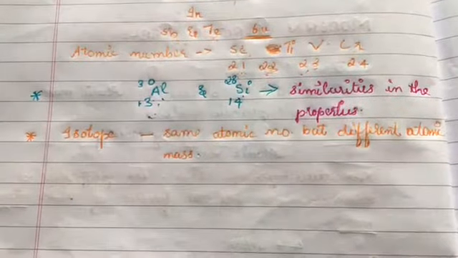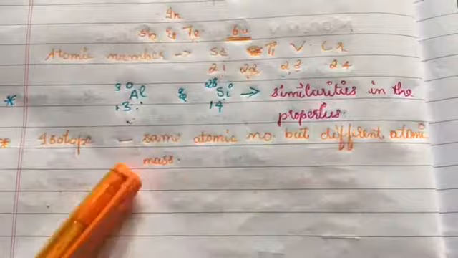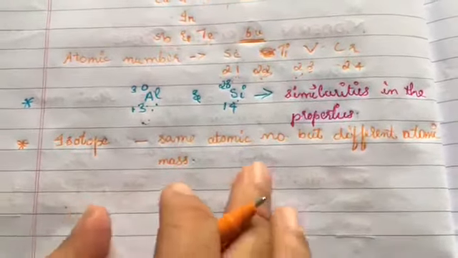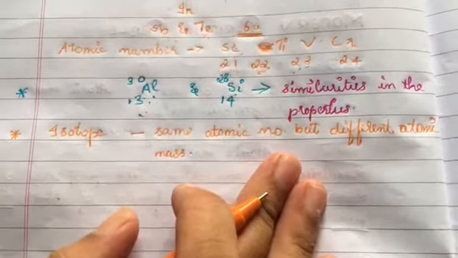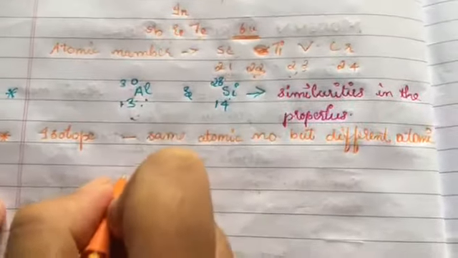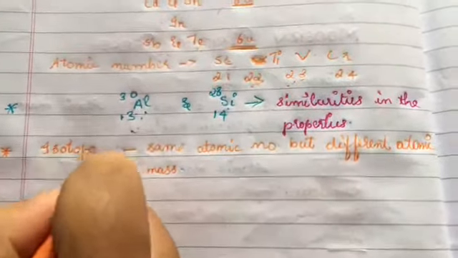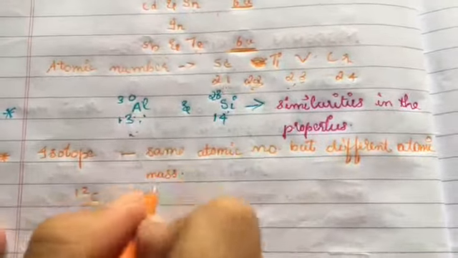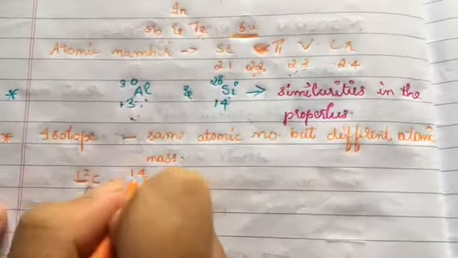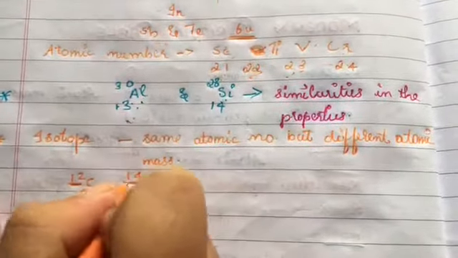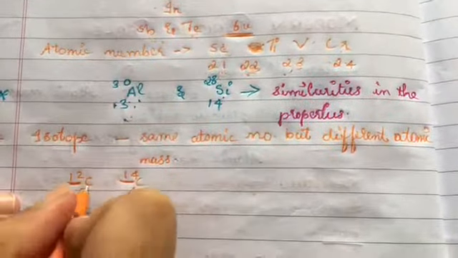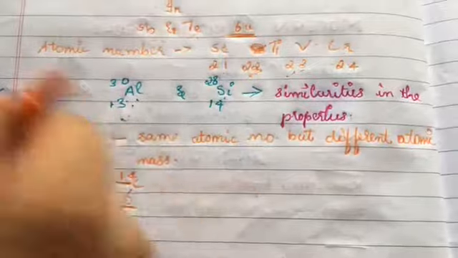Since Mendeleev took atomic mass as the basis for classification of elements, he could not place the isotopes in the periodic table. That is, there was a confusion in the position of isotopes. You know the isotopes of carbon are C12 and C14. Students, what is this on the top? The top is the atomic mass, and in the bottom it is the atomic number.